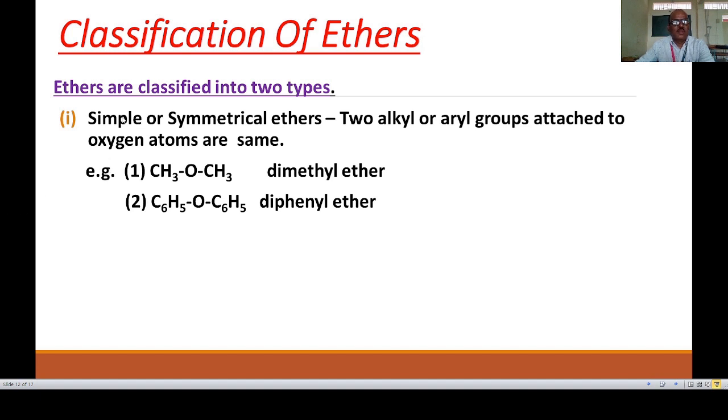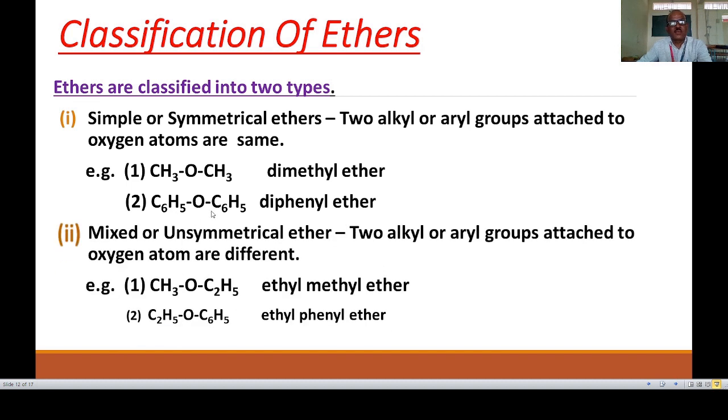In this formula, if the 2 alkyl or aryl groups attached to the divalent oxygen are both the same, then these are called simple or symmetrical ethers. Here the example is CH3OCH3. Two CH3 groups are attached to this oxygen, therefore the name is dimethyl ether. In the second example, C6H5OC6H5, this is diphenyl ether.